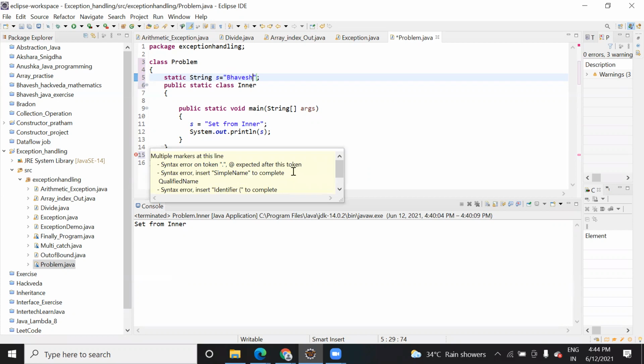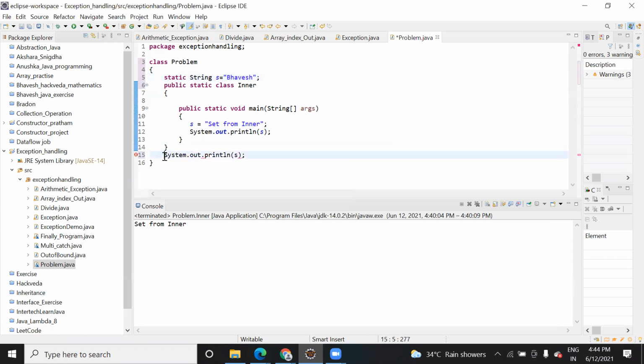Syntax around the token, simple name, insert simple name to complete qualified name, syntax error, identifier to complete method header name. Let me comment this one. So when I comment, the whole error will get removed. Yes. That's the reason, right? It means that it is not accessible here.